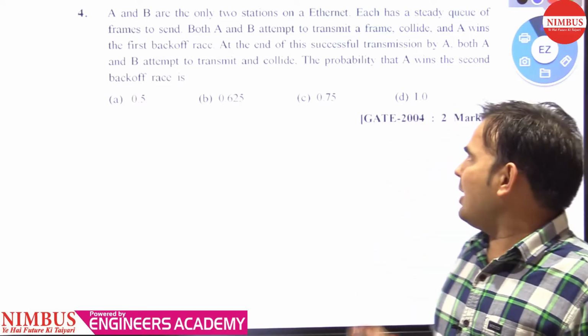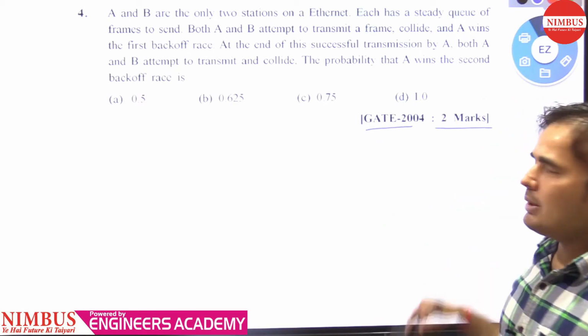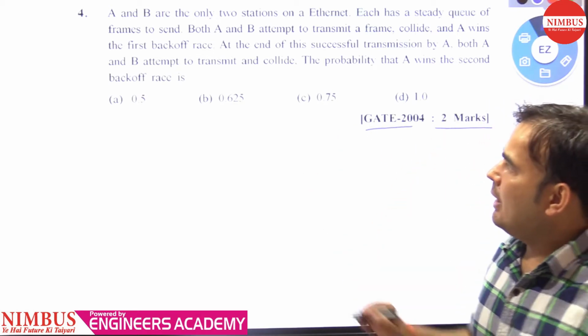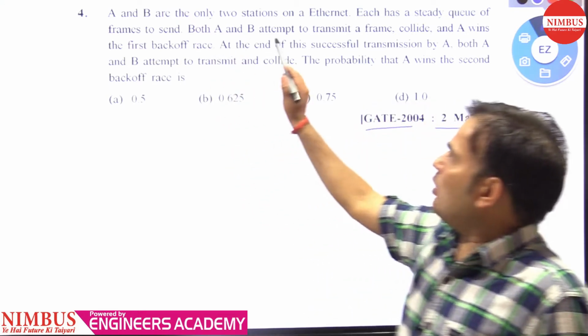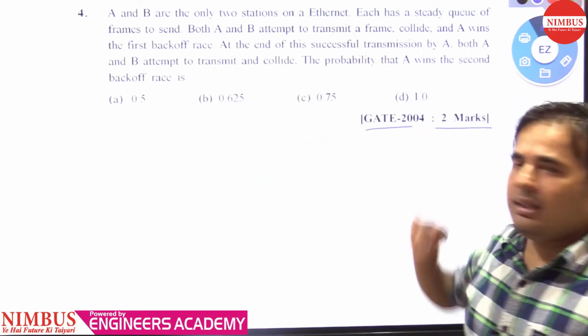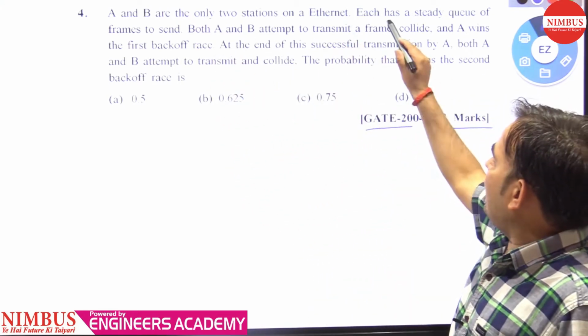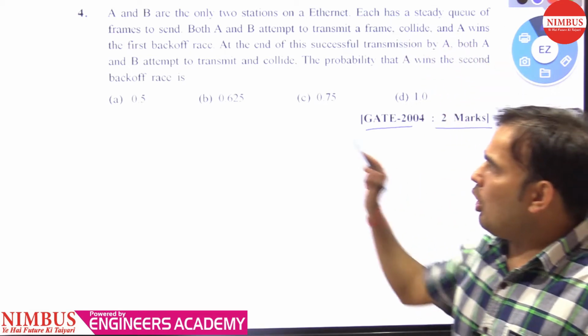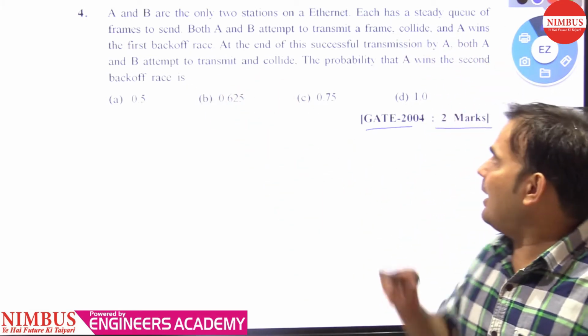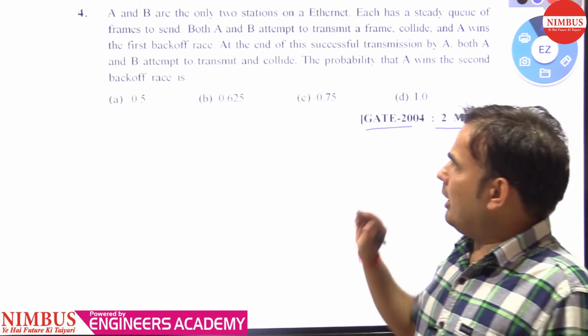Friends, this question was asked in GATE 2004 for 2 marks. So let's see what it is saying. A and B are the only two stations on an Ethernet. Each has a steady queue of frames to send.